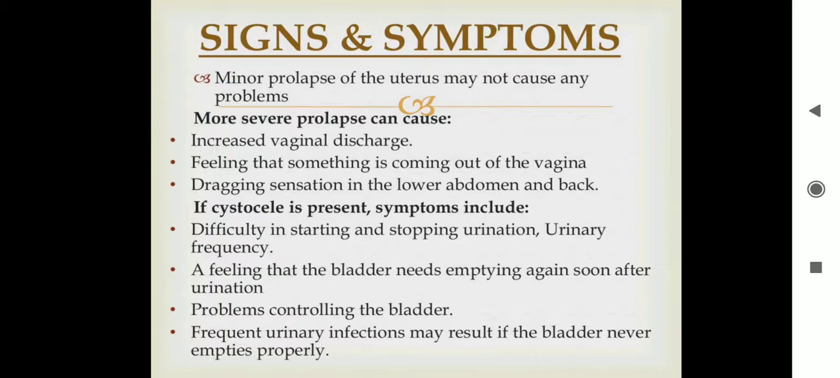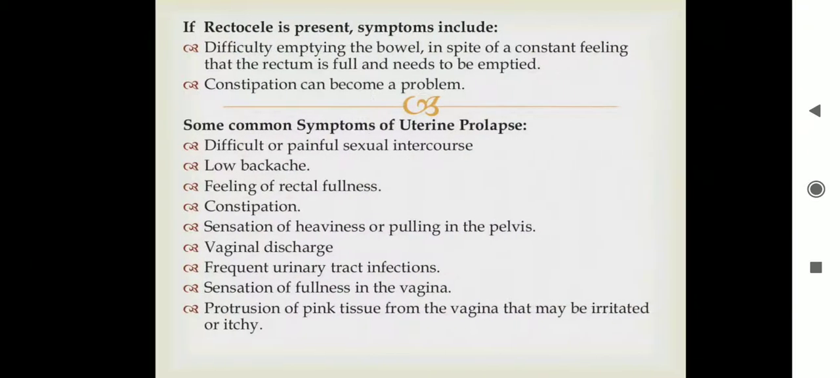If cystocele is present, symptoms include difficulty in starting and stopping urination, urinary frequency, a feeling that the bladder needs emptying again soon after urination, and problems controlling the bladder. Frequent urinary infections may result if the bladder never empties properly.